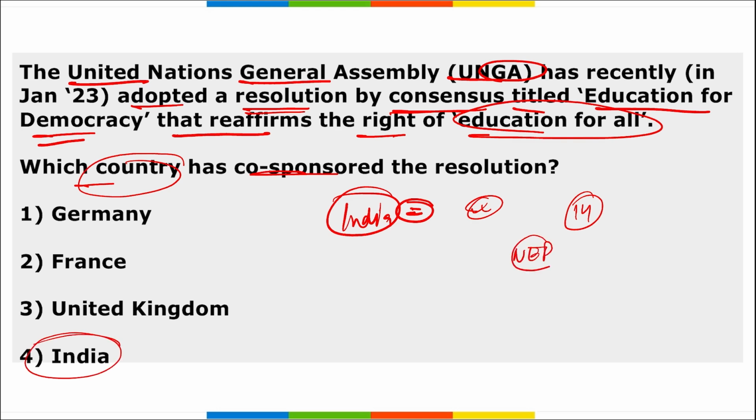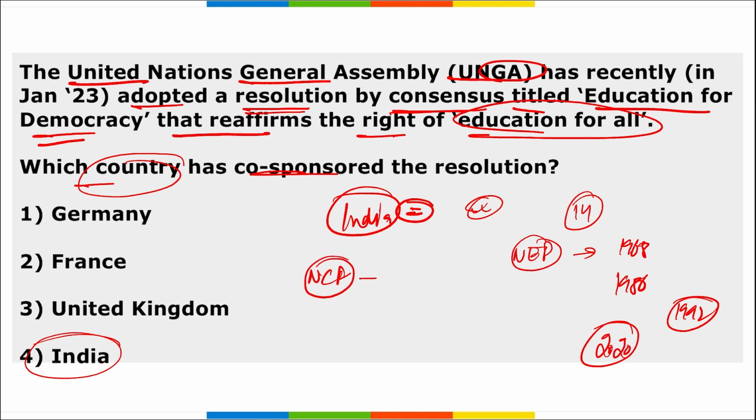Then NEP, National Education Policy, was launched by India in 1968, then in 1986, then it was edited in 1992, and then in 2020 NEP was launched again. If asked about the National Curriculum Framework, it was launched in the year 2005.